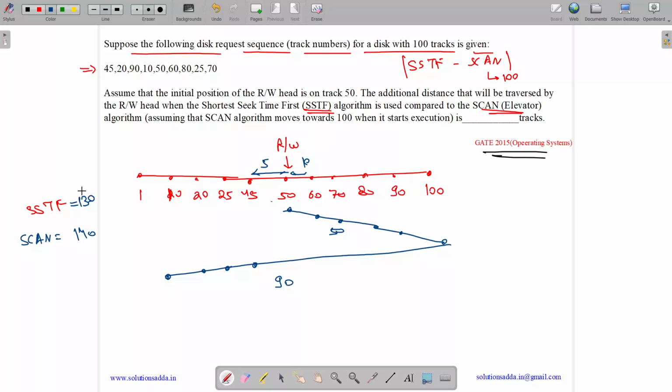So what is SCAN minus SSTF or SSTF minus SCAN? It's given that SSTF takes more time, so SCAN minus SSTF is 140 minus 130, which is 10. So the answer is 10 tracks.